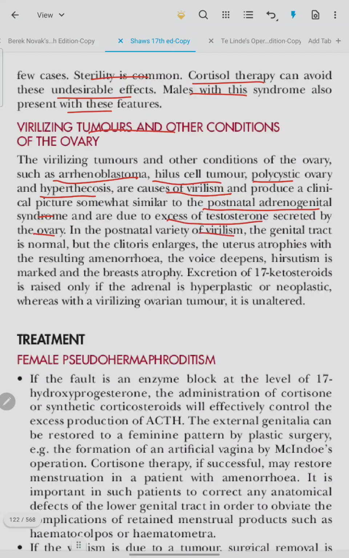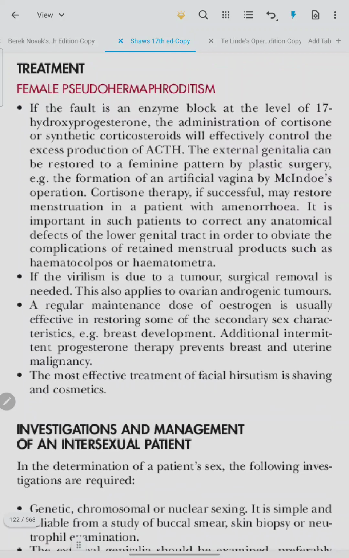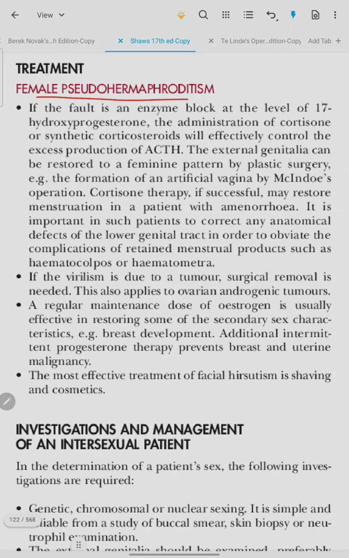In the postnatal variety of virilism, the genital tract is normal, but the clitoris enlarges, uterus atrophies, resulting in amenorrhea, voice deepens, hirsutism is marked, breasts are atrophied. Secretion of 17-ketosteroid is raised only if adrenal is hyperplastic or neoplastic, whereas with a virilizing ovarian tumor, it is unaltered. Treatment of female pseudohermaphroditism.